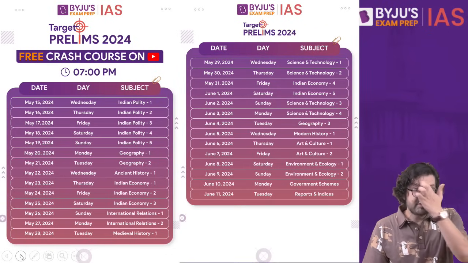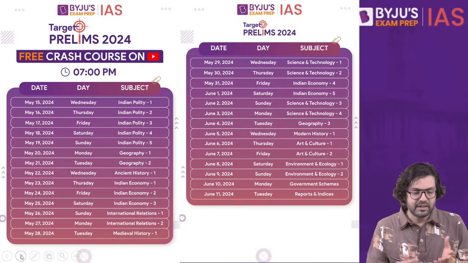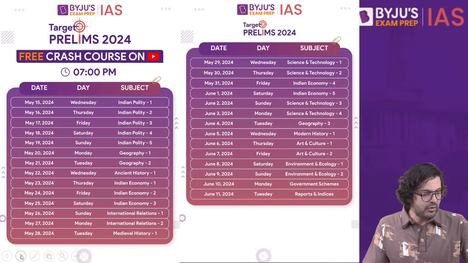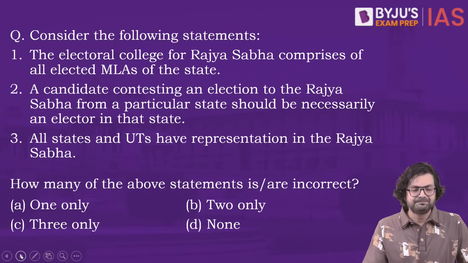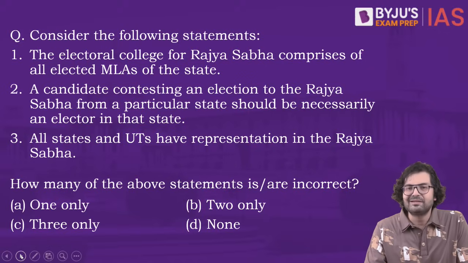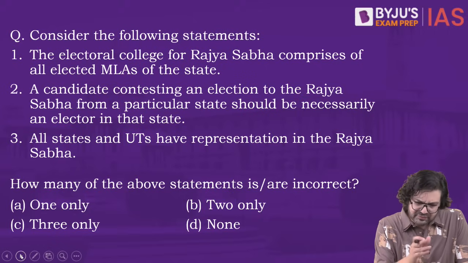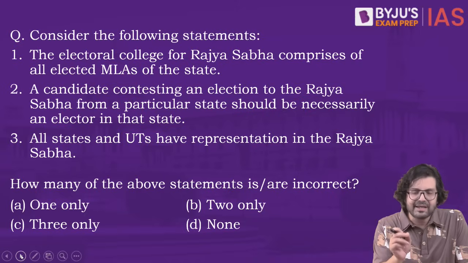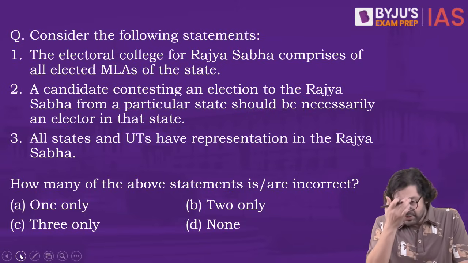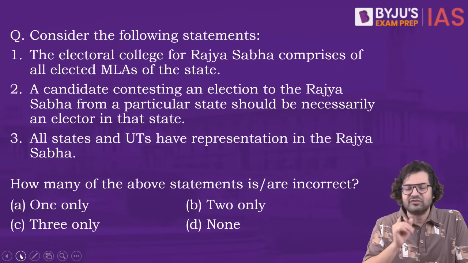We have the schedule. I had shared this yesterday as well. In case you want to plan your revision, you can follow this schedule accordingly. Let's begin now with the very first question, number 1. Consider the following statements. 1. The Electoral College for Rajya Sabha comprises of all elected MLAs of the state. 2. A candidate contesting an election to the Rajya Sabha from a particular state should be necessarily an elector in that state. And 3. All states and UTs have representation in the Rajya Sabha.